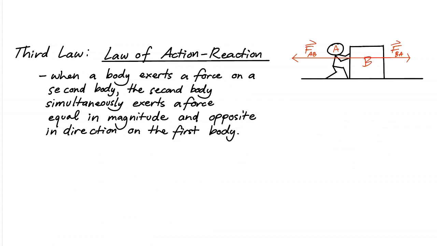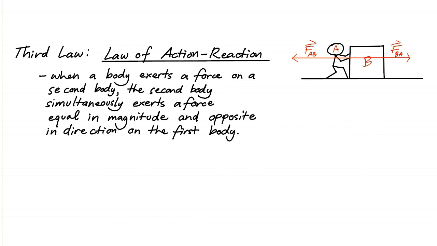So, this is Newton's third law. Every time there is a force applied from one object to the other, simultaneously, instantaneously. That is why it is weird that it is called action-reaction, because it is not really a reaction. They exist at the same time. There is also a force that will be exerted on the object that applied the force. And that force that is exerted is equal in magnitude. So they have the same magnitude and opposite direction.